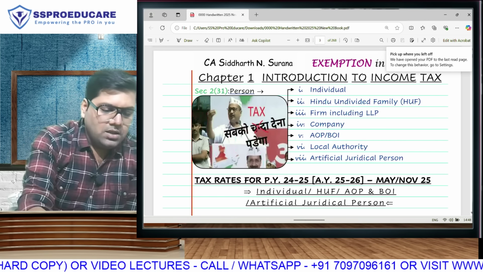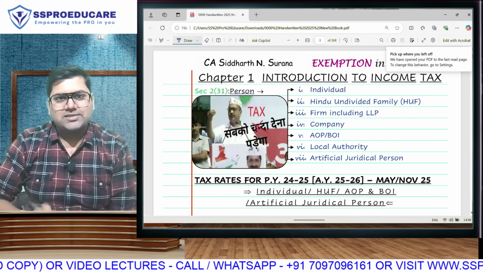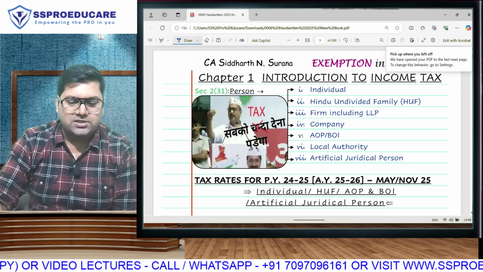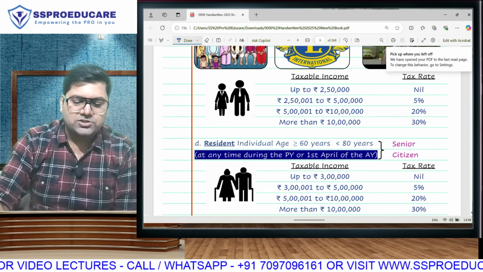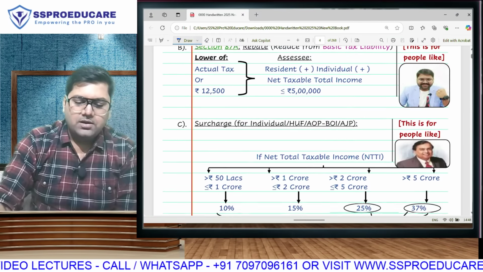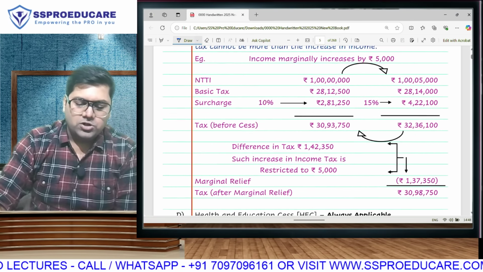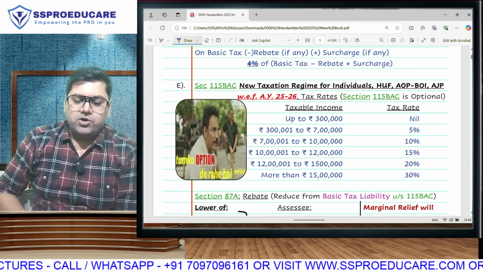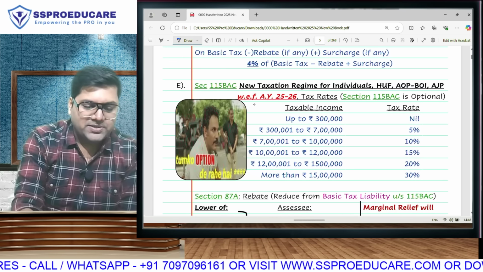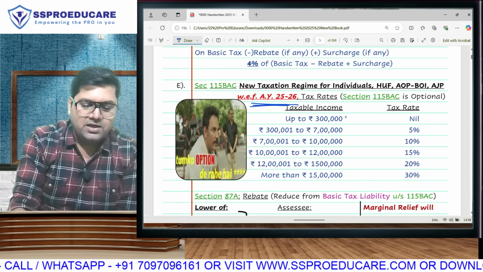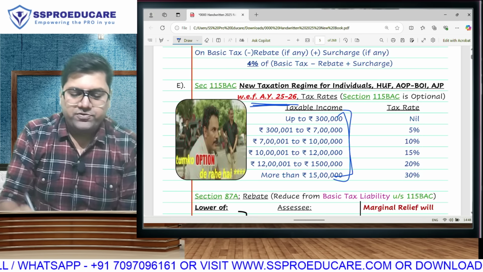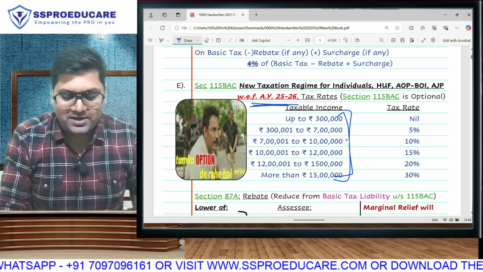So in this CA final handwritten book, for example, in the first chapter, in the introduction, you will see types of persons and rates of tax, old regime. Then we also have rates of tax as per new regime. If you again observe, they have again made changes in the new regime. So all the slabs of new regime have changed again. All of this will be covered in your amendment.